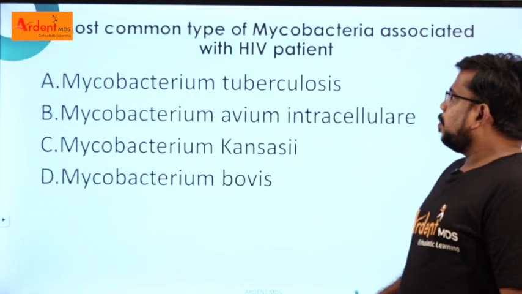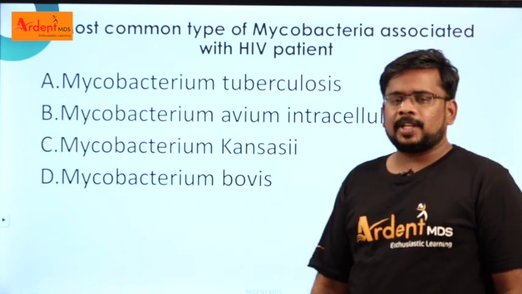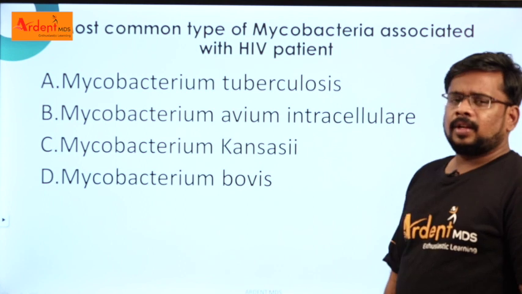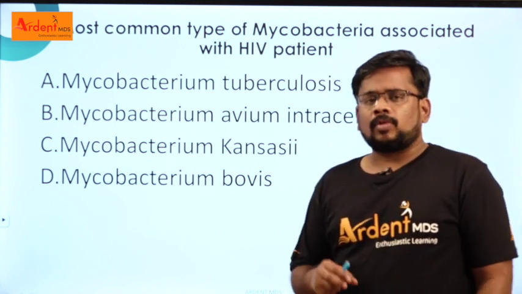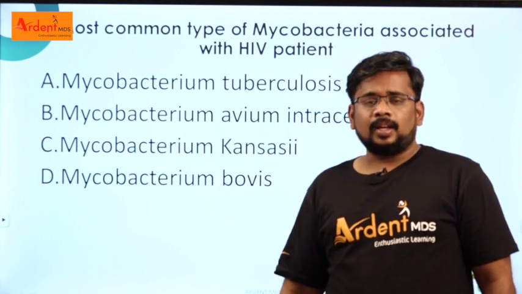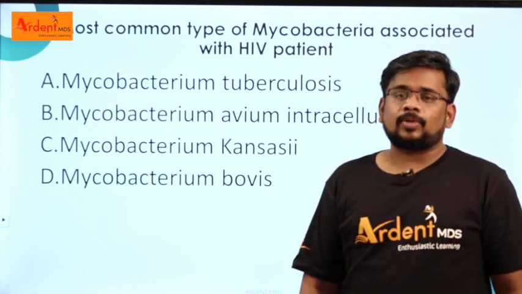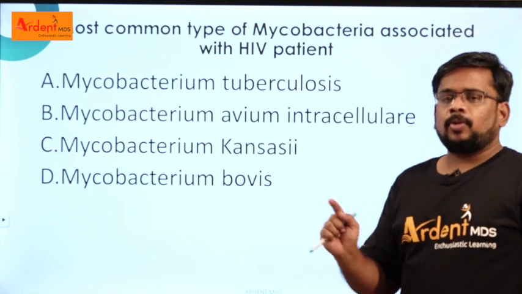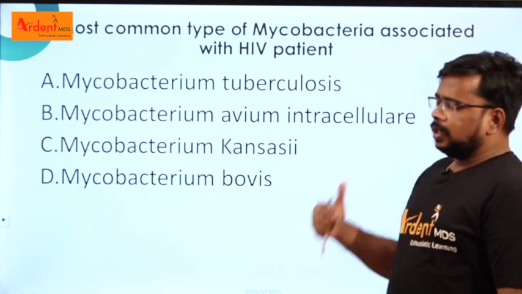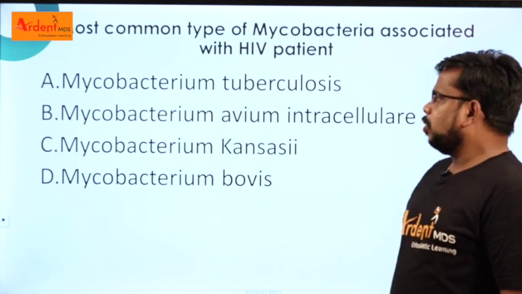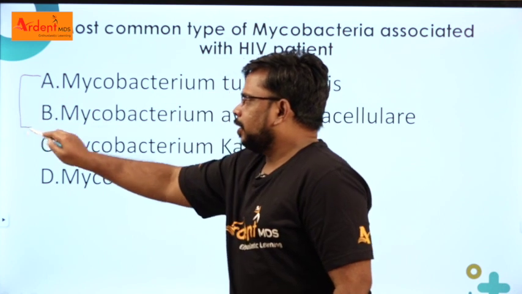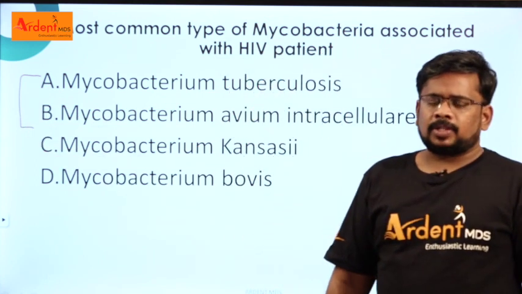And which is the most common type of mycobacterium associated with HIV patients, right? In the case of HIV patients, and just before that, we can go for what is called AIDS. When the CD4 cell count is less than what, we can say it is AIDS? It is CD4 count less than 200. Again, one of the multiple choice questions. And which mycobacterium is common in HIV patients? This is the question. Both Mycobacterium tuberculosis and Mycobacterium avium intracellulare are common in HIV patients.